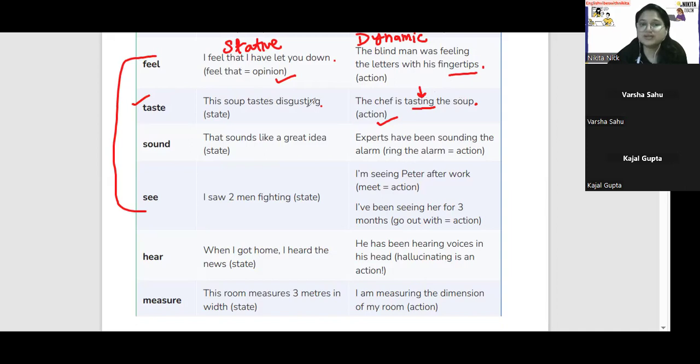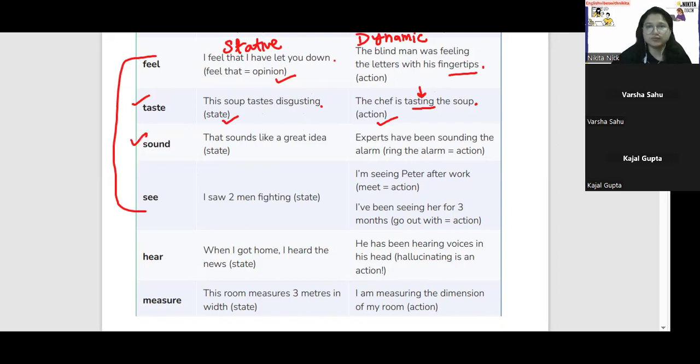But the soup tastes disgusting means that you are talking about this soup because you have already tasted it. And you're telling somebody that this soup tastes disgusting. I would recommend you not to taste it. So it's the state of mind, a state of being, existence about soup. That soup is not good.